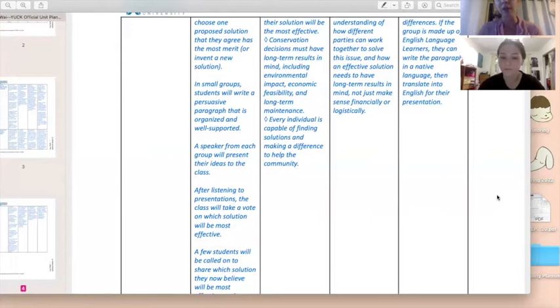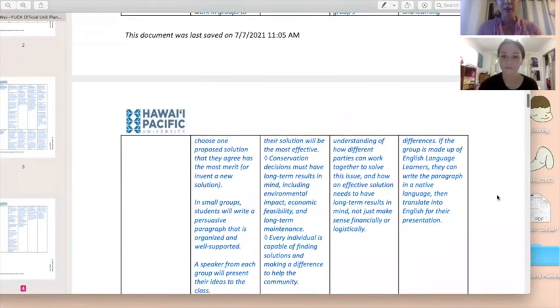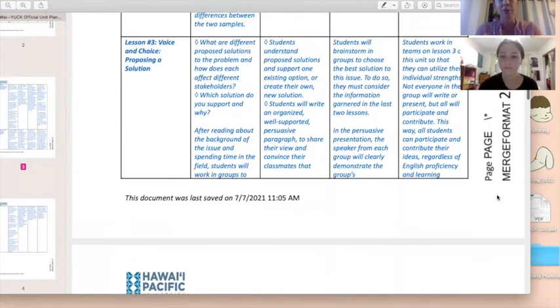So we'll do a class vote, see if any hearts and minds have been swayed by the persuasive writing and speaking that occurred in this lesson. And then we'll see which solution to the Alawai problem is now a favorite of the class. And then you can call on a few students to share, like if their thoughts changed, if they were swayed by anyone's evidence, etc. So with these 3 lessons, science and English lenses are used throughout because you have to read, you have to analyze, there's inquiry, there's hands-on work, there's brainstorming, there's writing, there's presenting persuasively, etc.